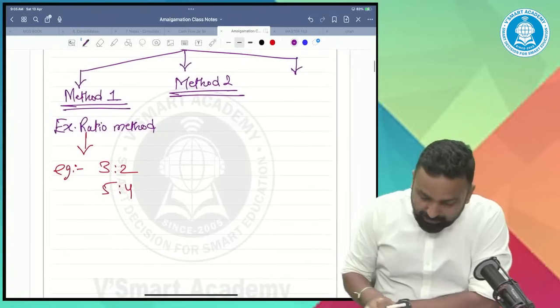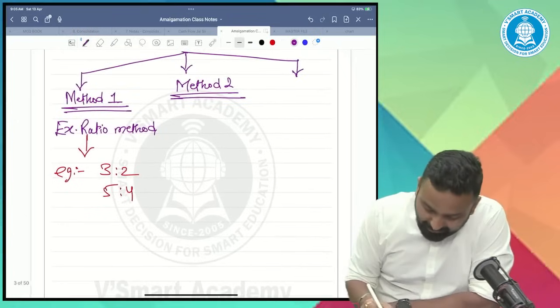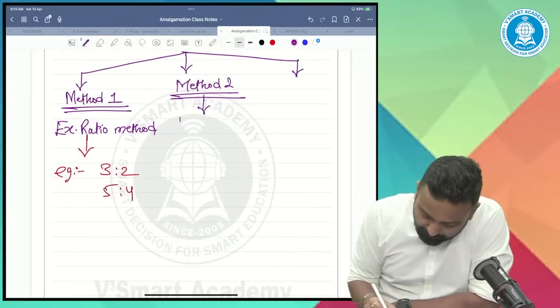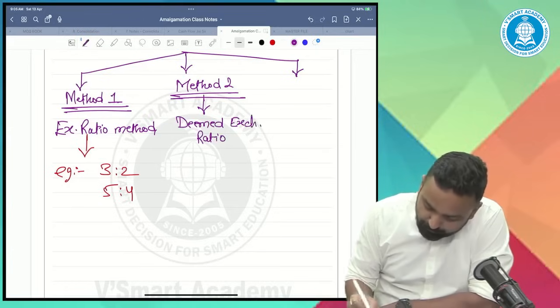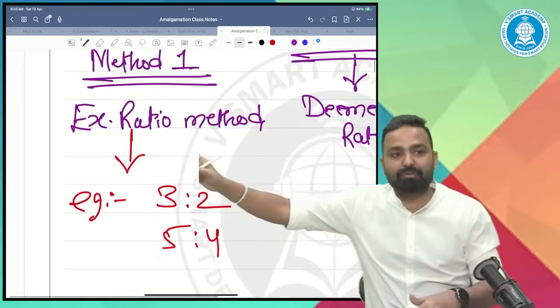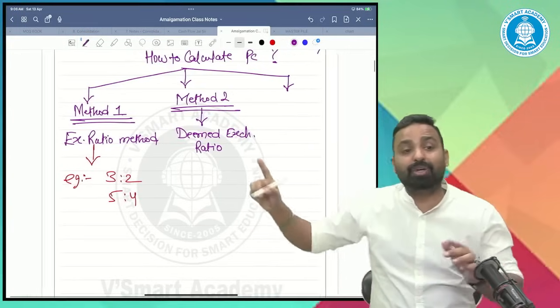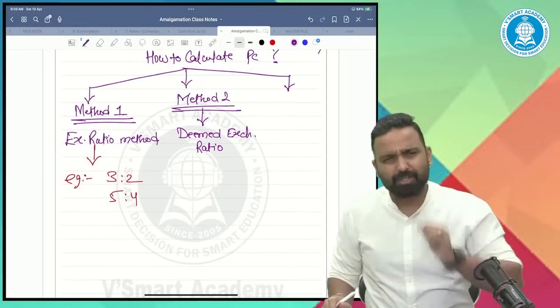Method 2 is the deemed exchange ratio. The first one was the exchange ratio. Sir, what is deemed exchange ratio?